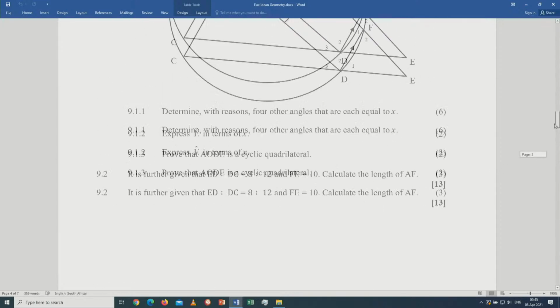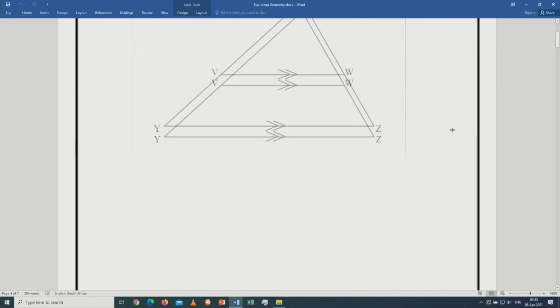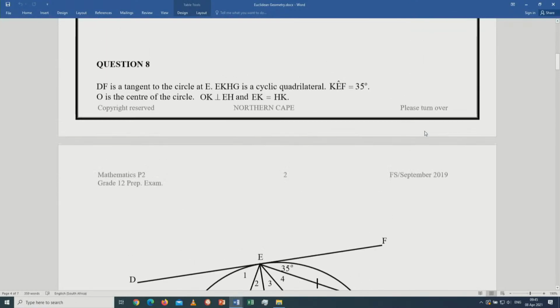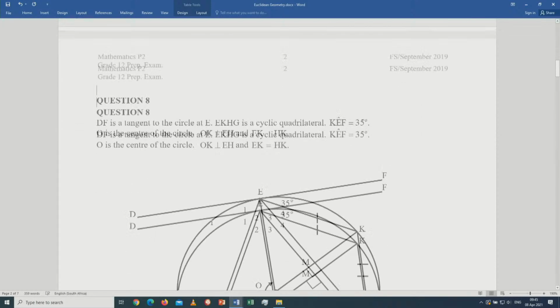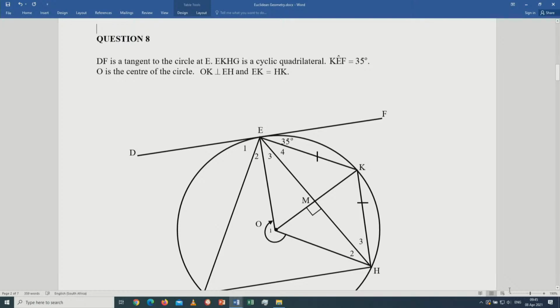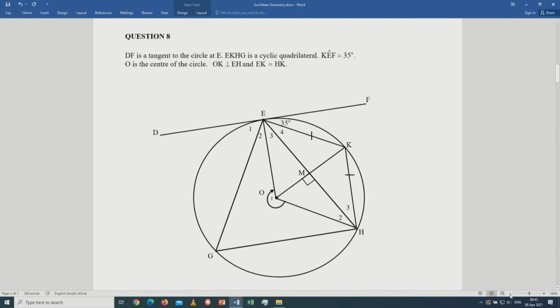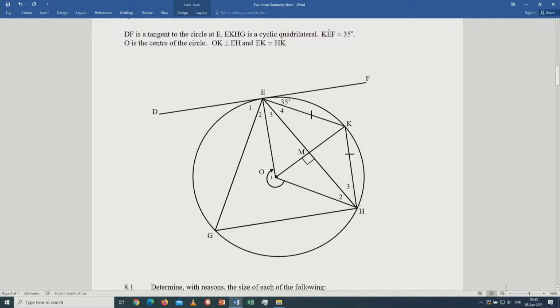From there, you must know all the previous grades' theorems. Let me take an example of this one. DF is a tangent to circle E. EKHG is a cyclic quad. Once they say it's a tangent, DF is a tangent to the circle at E, here is DF, then you must know three theorems. We have three theorems that talk about tangents.